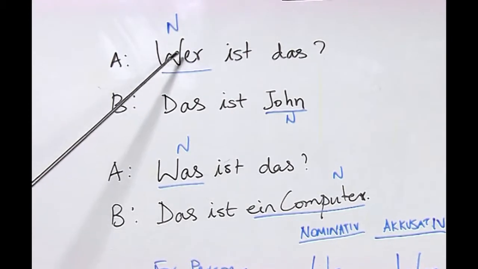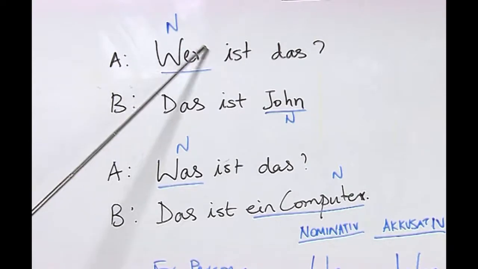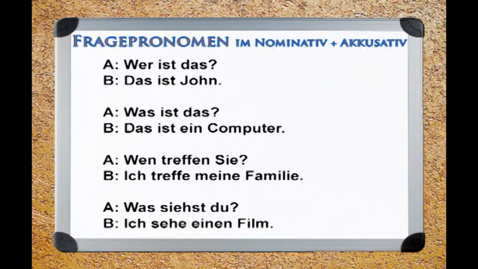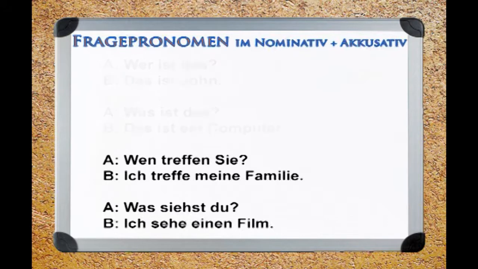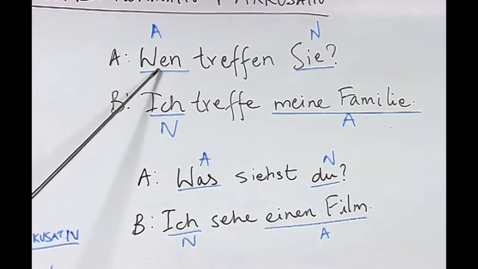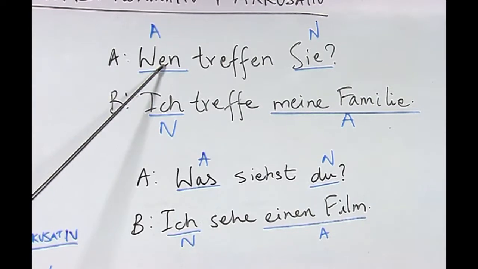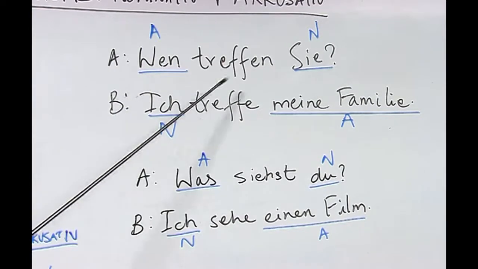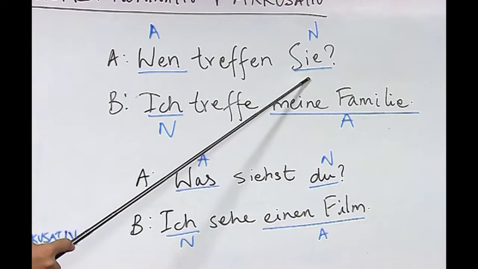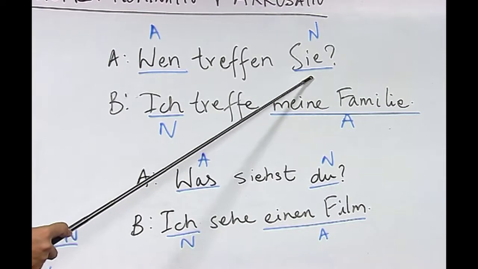Well, as you know, apart from nominative, we have in German Akkusativ also, and like any other pronoun, here also the pronoun undergoes a change. Now, let us look at this sentence, wen treffen Sie? As you can see here, there is a slight change in the W question. Here it has got an n ending, and here we have the pronoun Sie.